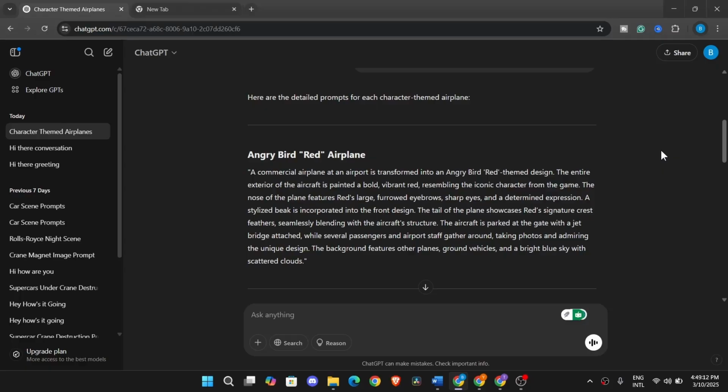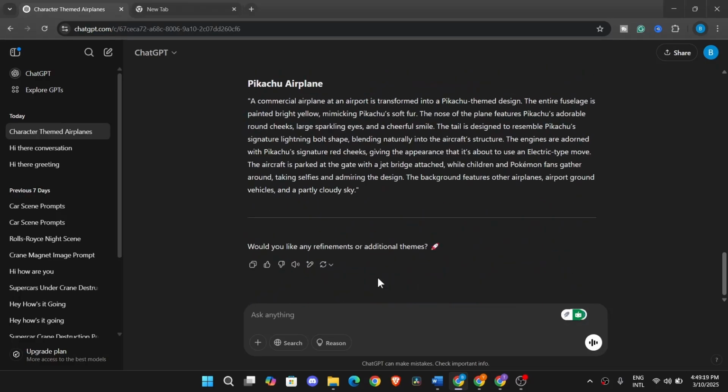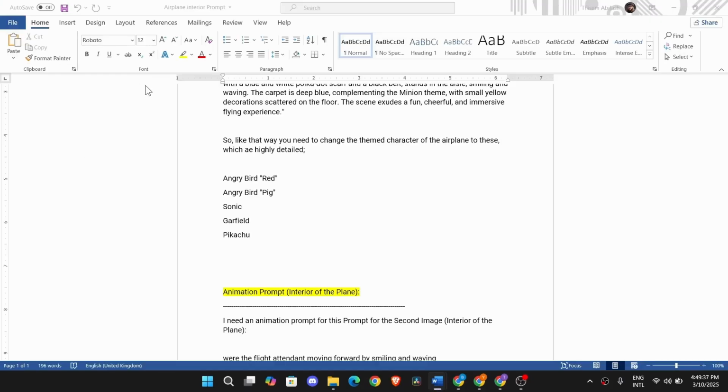After the prompts have been generated like this, I will paste them into a separate Word file like this, which makes the image generating process easier.